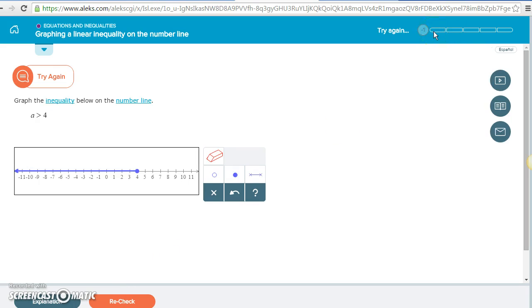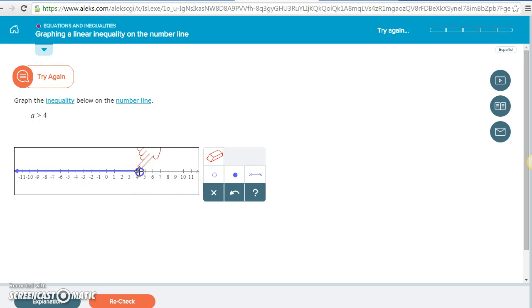Now, look what happened. I lost my green bar. But don't get frustrated. I can earn it back. And remember, when I get 2 in a row, it'll bump me up. Okay? So if you do get it wrong, it does take away, but then you just have to fix it and you'll get it back. Okay? So I do have this try again availability. Same problem, so let's figure out what I did wrong.